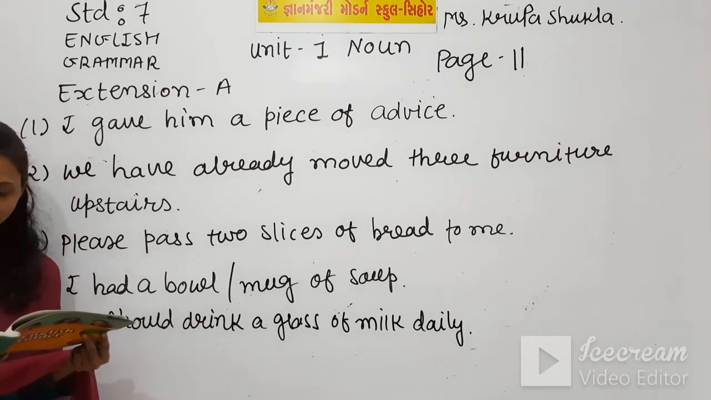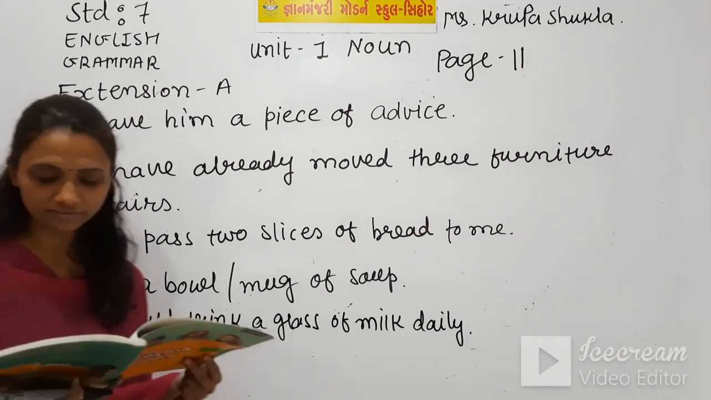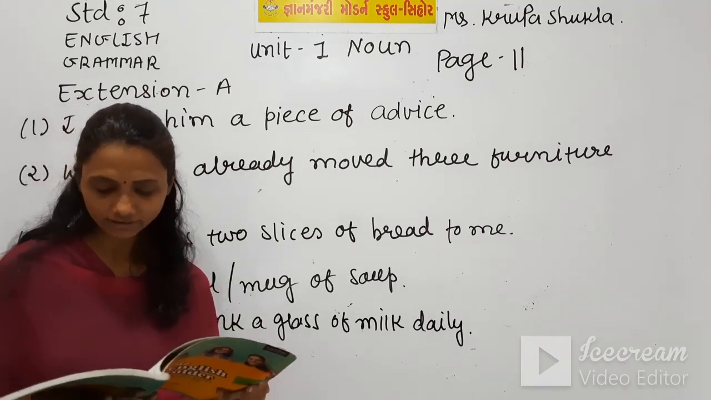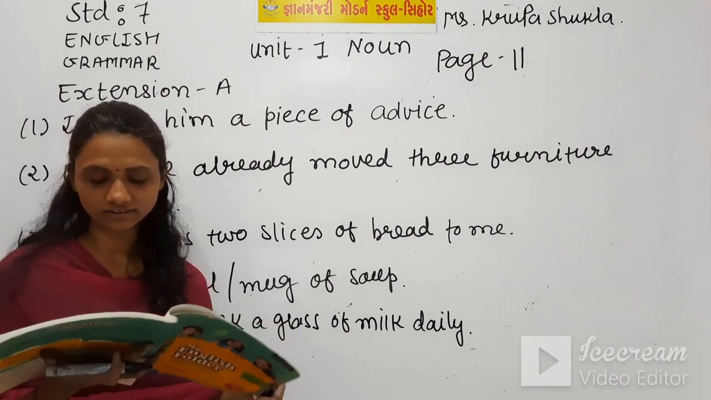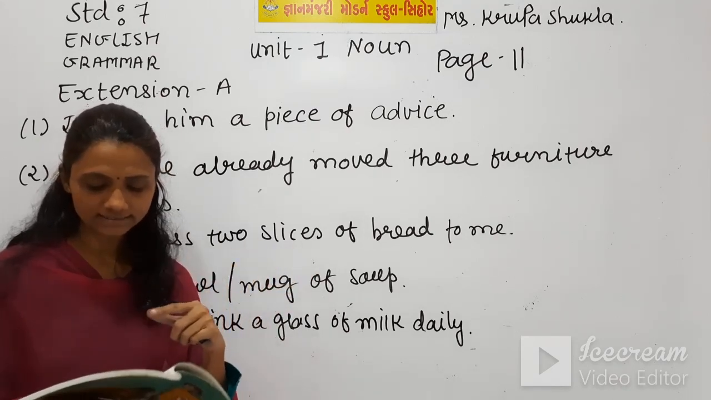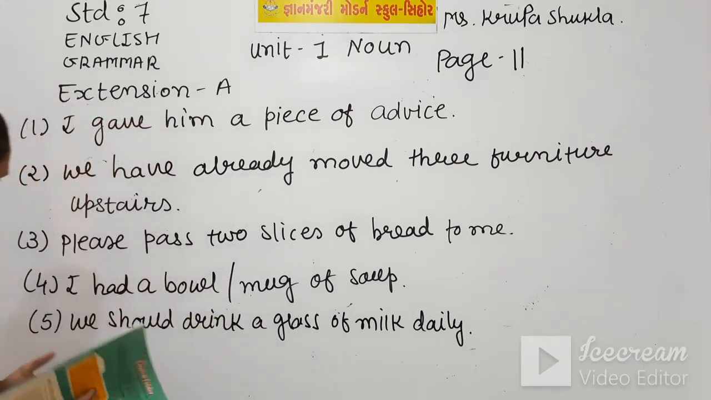Number 6 is, he is doing a research on the behavior of ants, and the right word is, he is doing research on the behavior of ants. A should be removed from that.